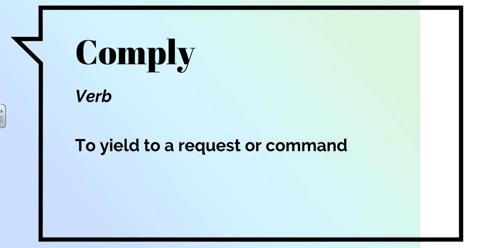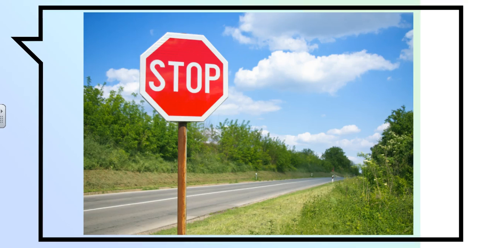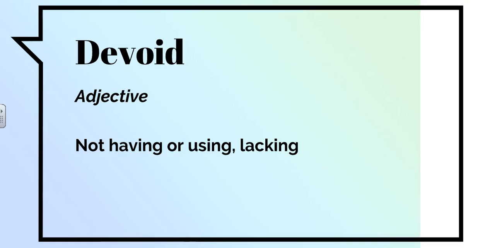Here are your words. Your first word is comply. Comply is a verb, and it means to yield to a request or a command. I chose this picture of a stop sign because if you do not comply to the request to stop, then you may get a ticket if law enforcement is nearby. You can get into a lot of trouble. So if you don't comply, you will get a ticket. Comply.